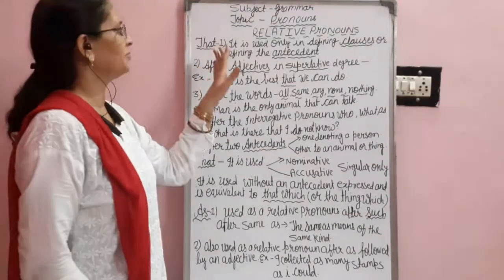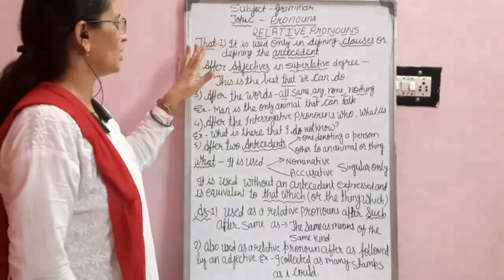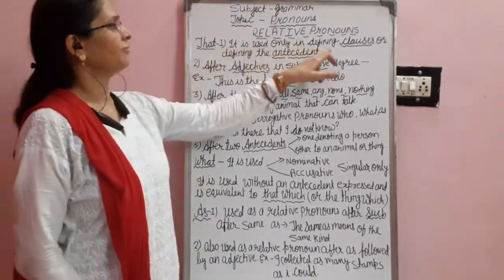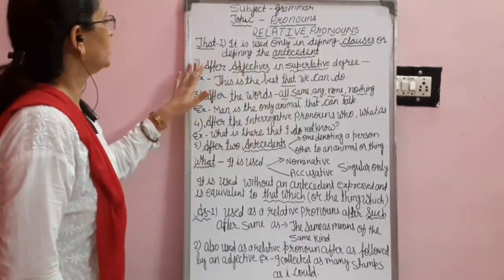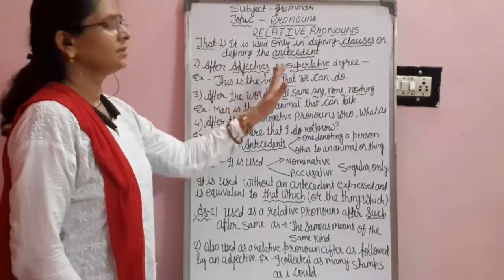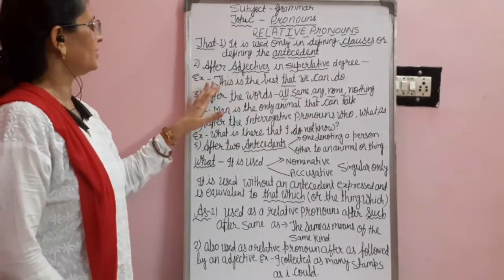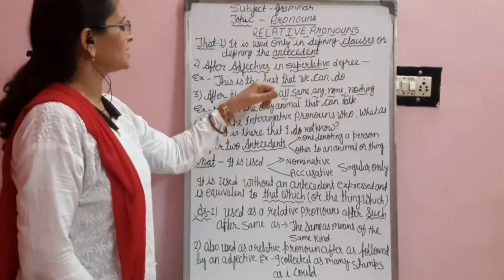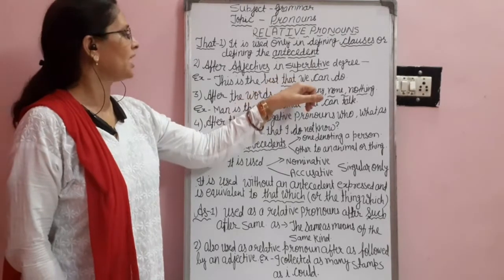Now, students, I am telling you about the relative pronoun that. Where to use the relative pronoun that? Here are some points. That is used only in defining clauses, or defining the antecedents. After adjectives in the superlative degree, we can use the relative pronoun that. For example: this is the best that we can do. Here, best is the superlative degree and we have used the relative pronoun that.